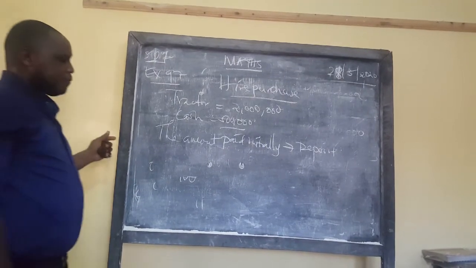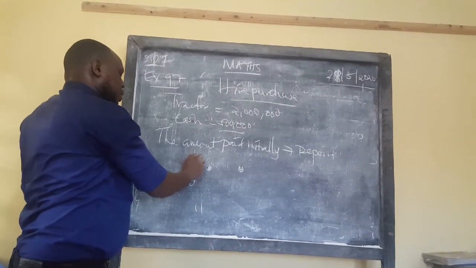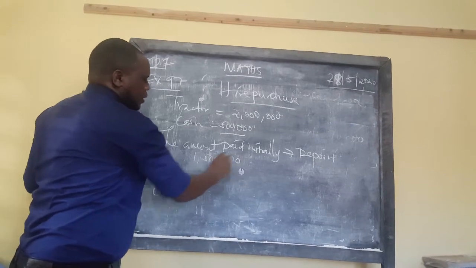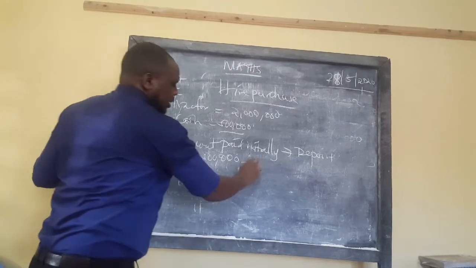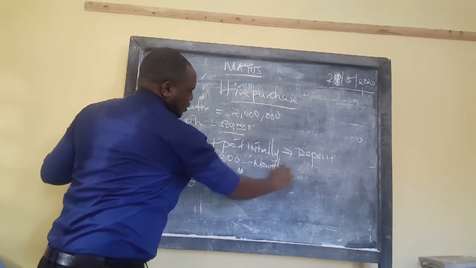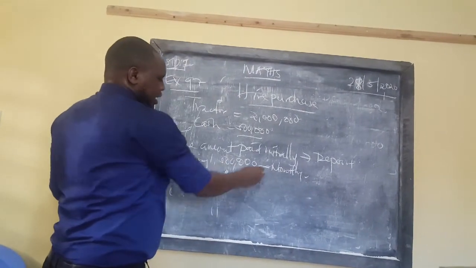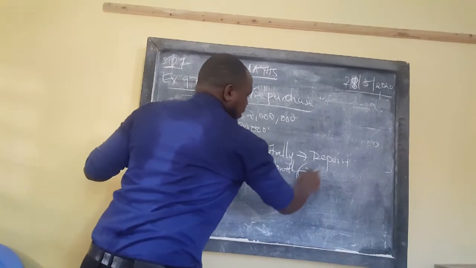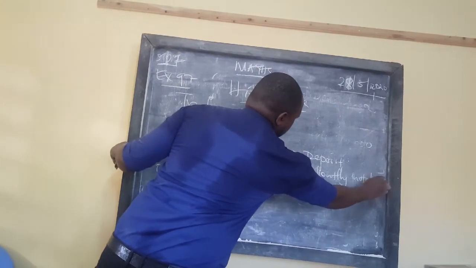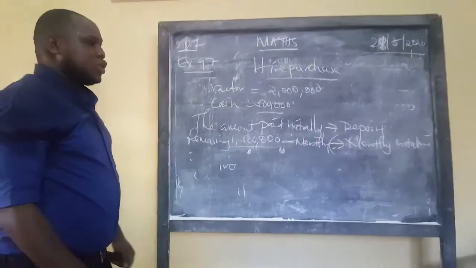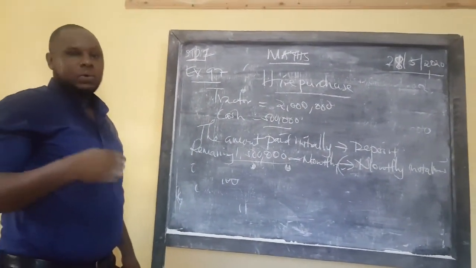After paying the deposit, the remaining amount, in this case 1,500,000, is paid either monthly or weekly or whatever you agree. What you pay later in terms of months, we call monthly installments. Installment means that you pay something every month, or whenever you have agreed.